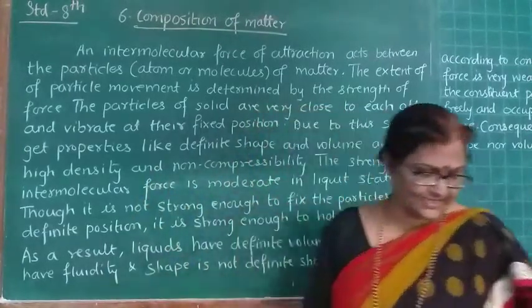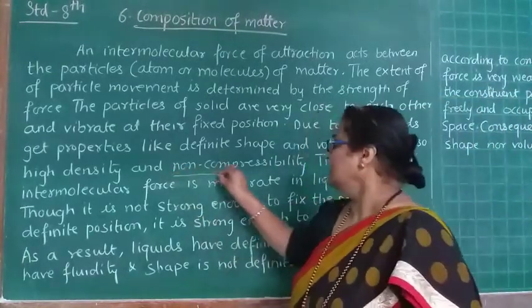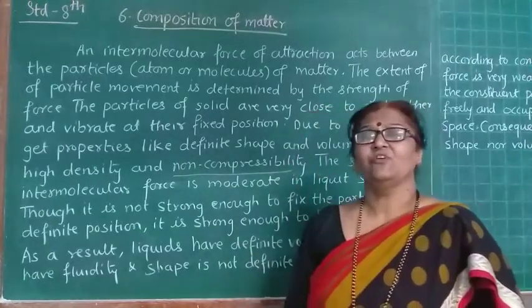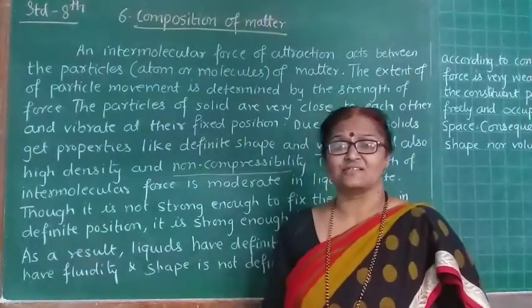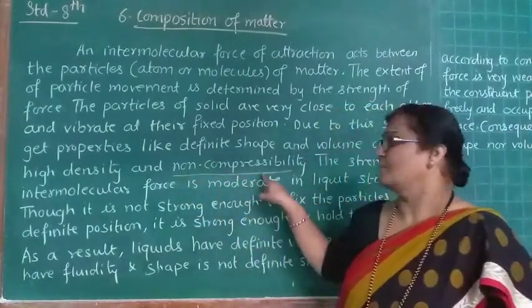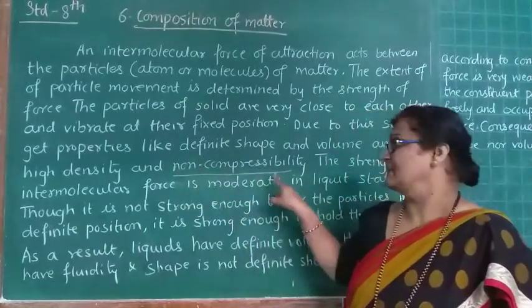Why is this said? There is non-compressibility because the structure of the solid is very hard. If we press it with our fingers, it cannot be pressed. Therefore, we say it has the property of non-compressibility.